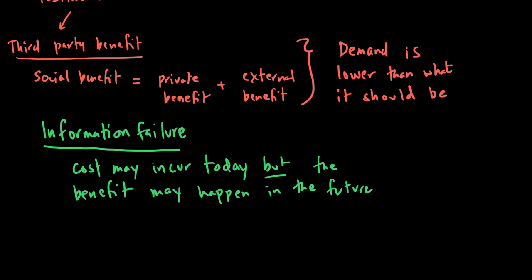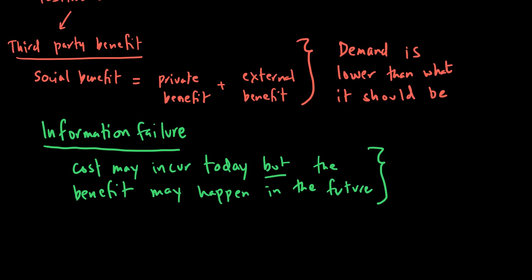So not getting the benefit right now means you may realize that the cost incurred today might be too much. Costs happen today, the benefit may happen tomorrow, and not knowing the exact amount of the benefit, you may decide to buy less of the good, because unlike other goods where the benefit happens right away, this may not be the case.